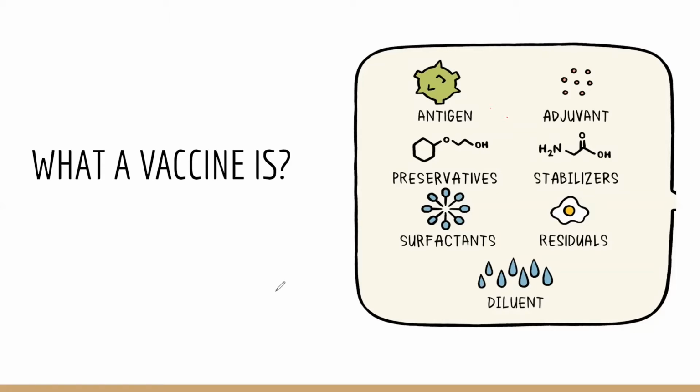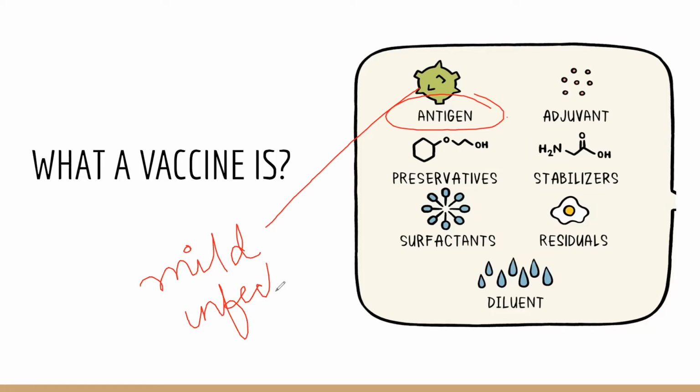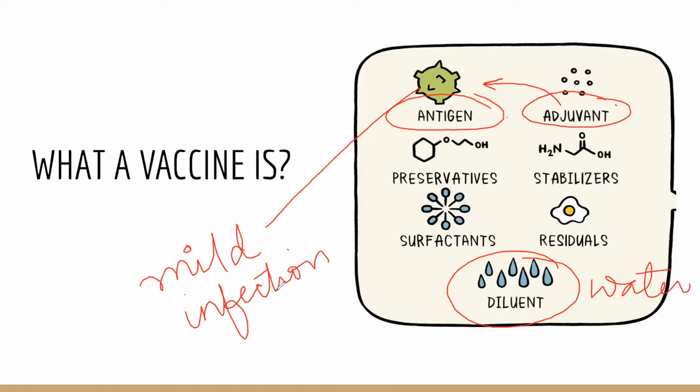We see the first picture labeled as antigen, which we can say is the mild infection. The other important thing is adjuvant, which is going to enhance the work of this antigen. Another main thing is water, which is the base of the vaccine, which will have the stabilizers and preservatives. These are the ones that give the shelf life to the vaccine and also provide stability to the vaccine.